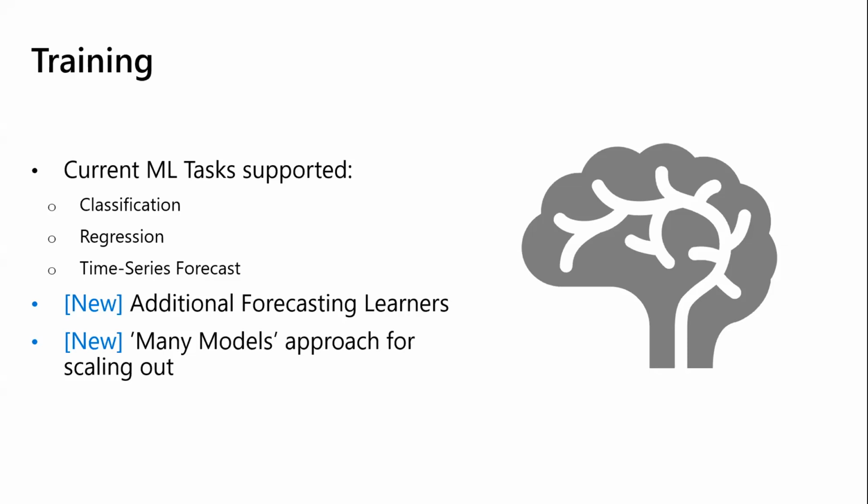Now, if you remember earlier, I did mention one of our goals is to scale AI. And we are able to do that now with our many models approach. And what this does is instead of having one model to forecast for your entire store, let's just say you're doing a prediction on orange juice sales, you might have multiple stores across the globe. We are introducing this grouping feature, which is the first step towards hierarchical time series. So this will allow for a more detailed forecast. And later on in this presentation, I will demo how you can scale and build multiple models in parallel.